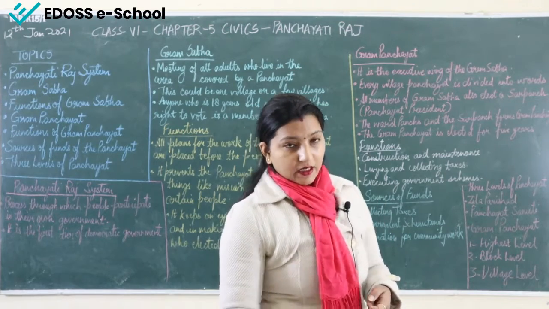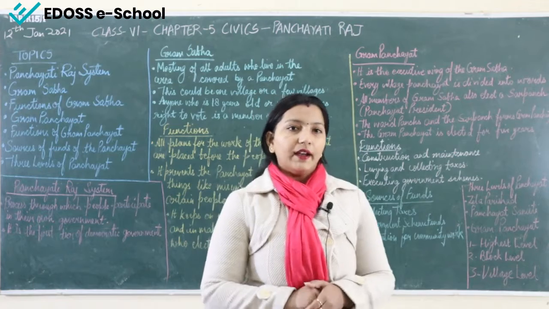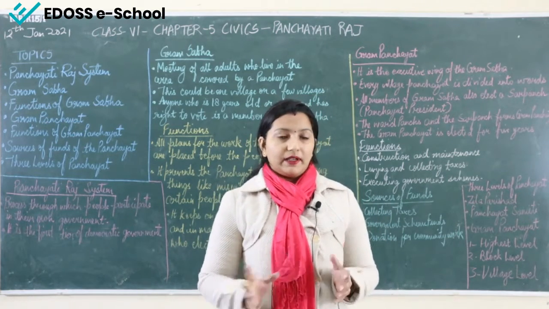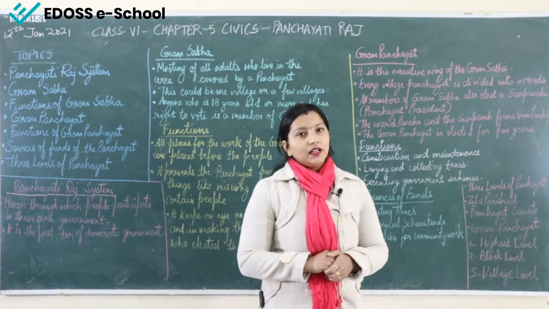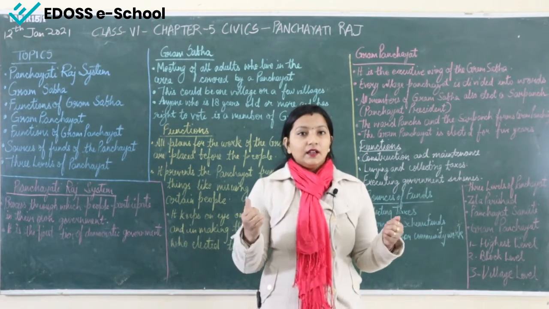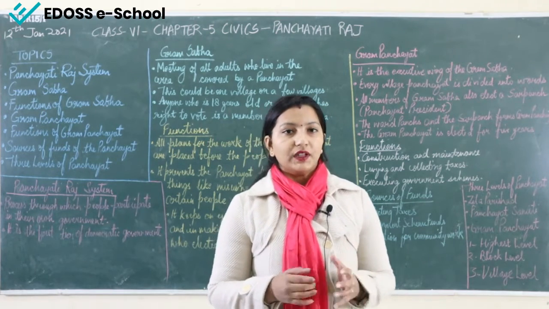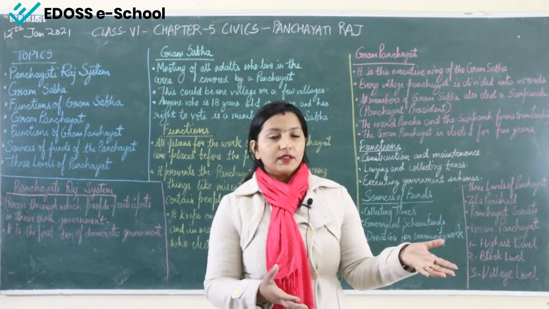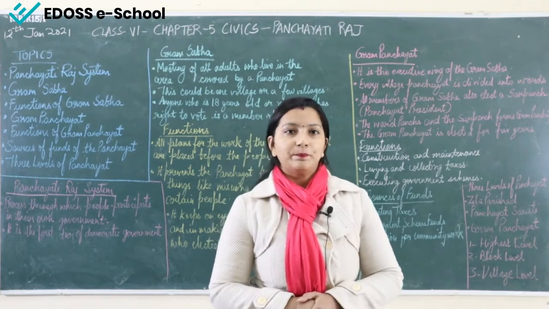The complete Panchayati Raj system is the first tier, or we can say the first level, of democratic government. This is the first level of democratic government, because here people have their own government. They are participating in their own government, electing their own representatives, who later function for them, for the village and for their own benefit.